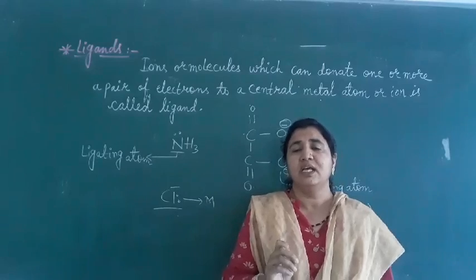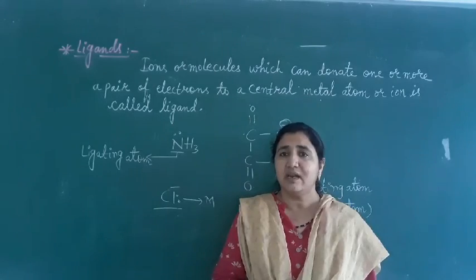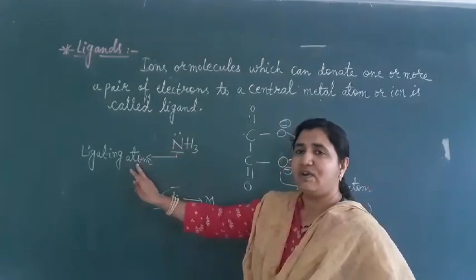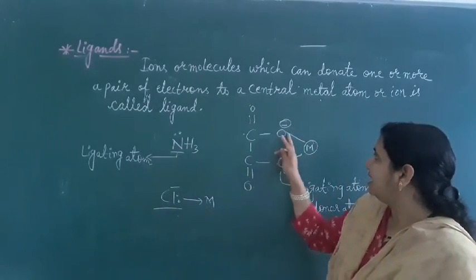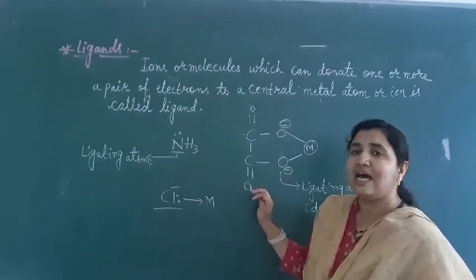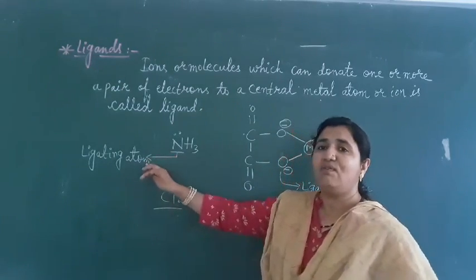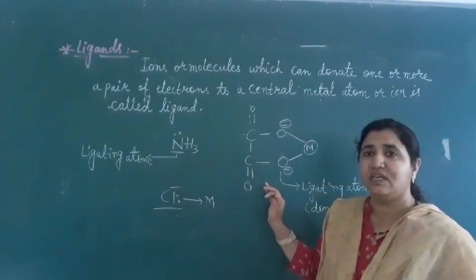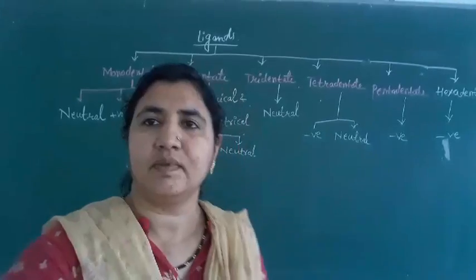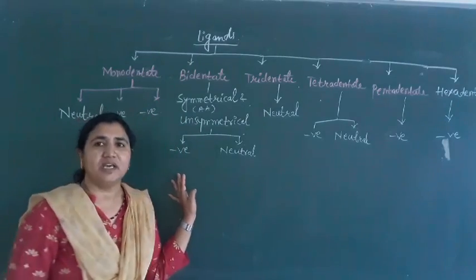Based on this, ligands are classified on the basis of the number of donor atoms present in their molecule. Here this nitrogen donates only one electron pair, but this oxalato ion can donate two pairs of electrons. So that's why ligands are classified on the basis of the number of donor atoms present in their molecules. We will see the classification of ligands now.